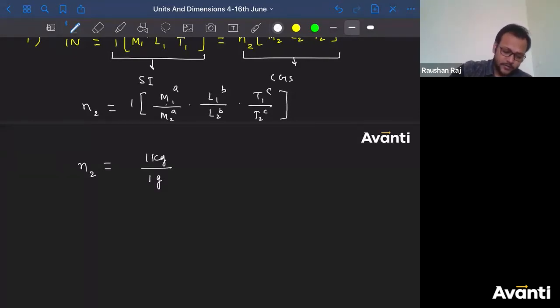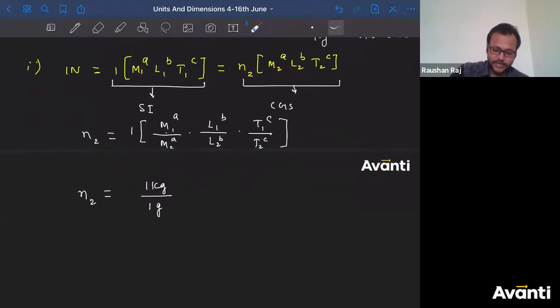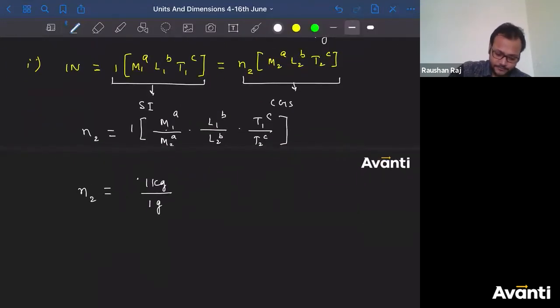So now tell me, what is the value of A here? What is the dimension of mass in force? We are talking about force. Tell me, guys, what is the dimension of mass in force? 1. I'll write 1 into length 1. So in SI unit, how do you write length? Meter. How do you write length in CGS unit? Centimeter, to the power B.